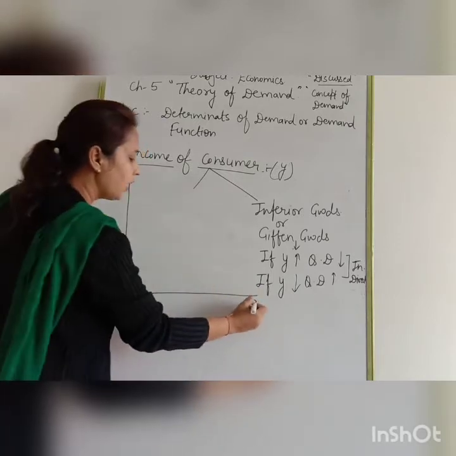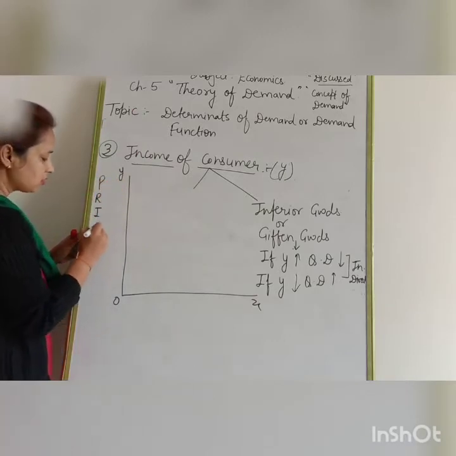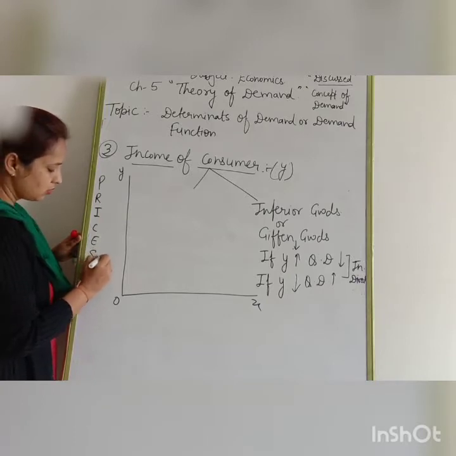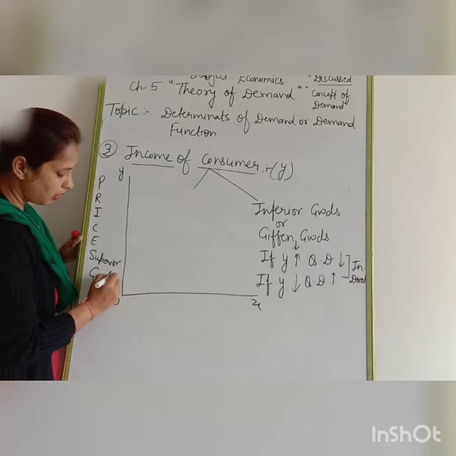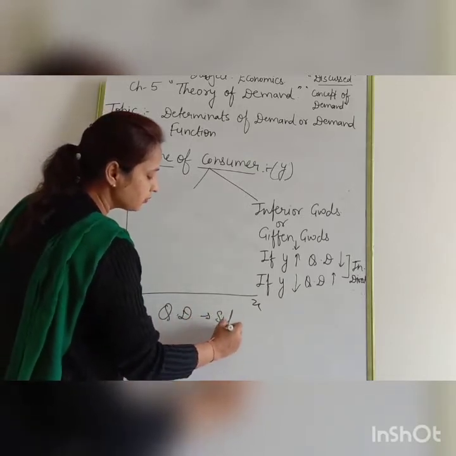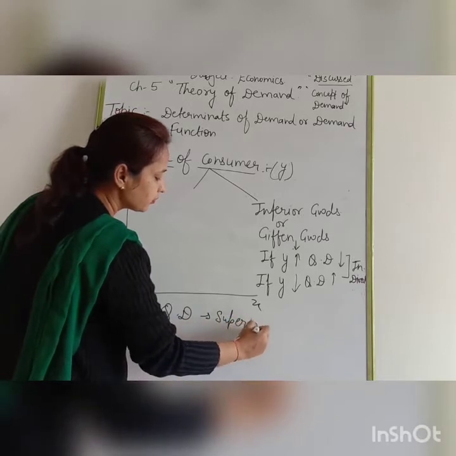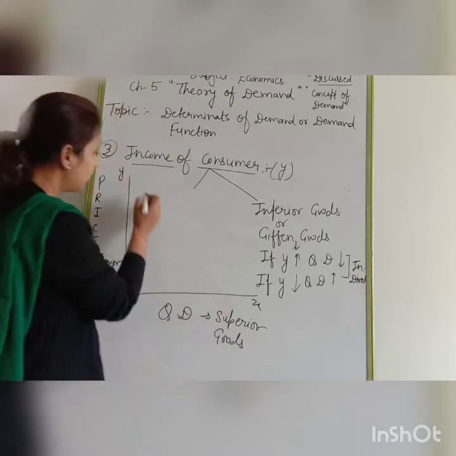Here, on the axes 0, X and Y, we take the prices of superior goods on the Y axis, and the quantity demanded of superior goods on the X axis. This is the DD demand curve.